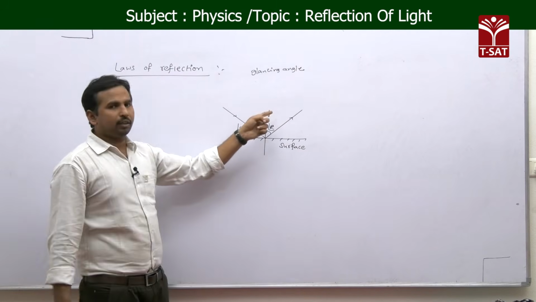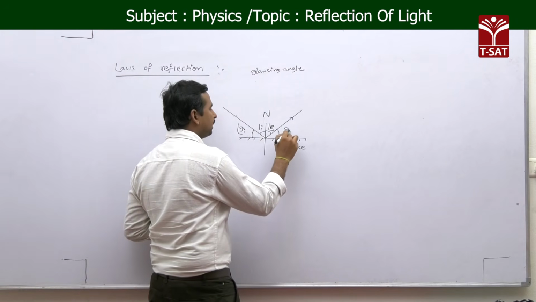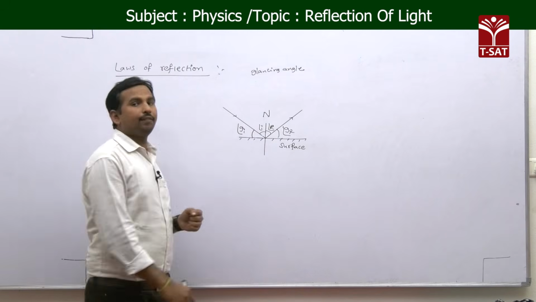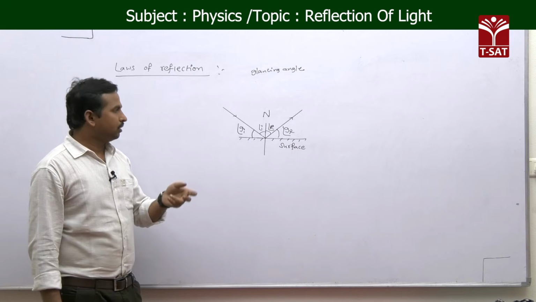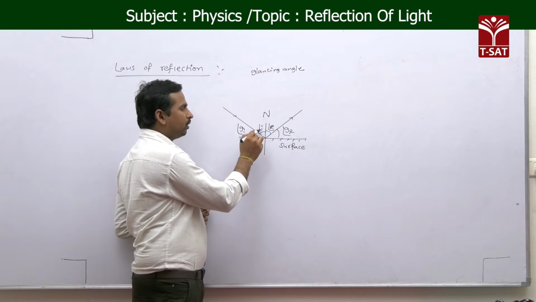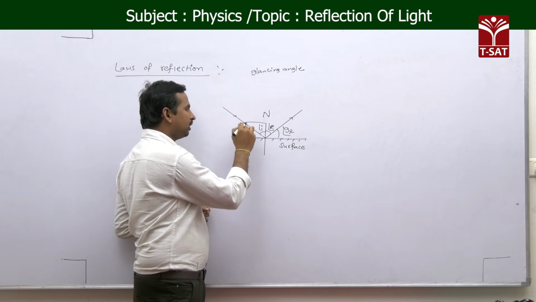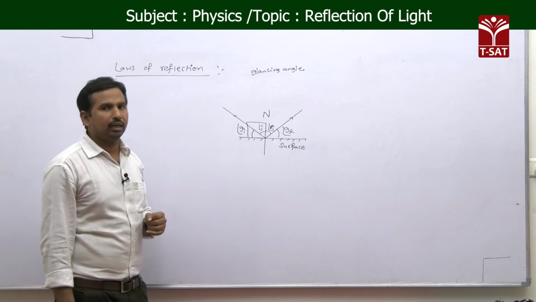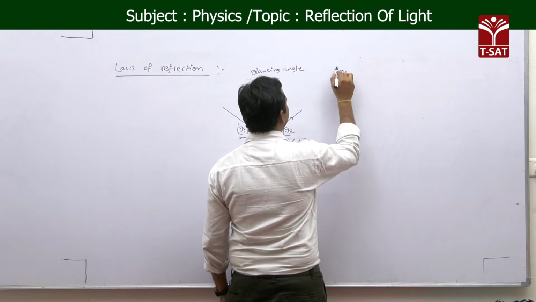Now, the reflected ray is also making an angle with the surface. This we call the glancing angle of reflection. So if you observe the glancing angle of incidence and the angle of incidence, taken along with the normal, the total is equal to 90 degrees,